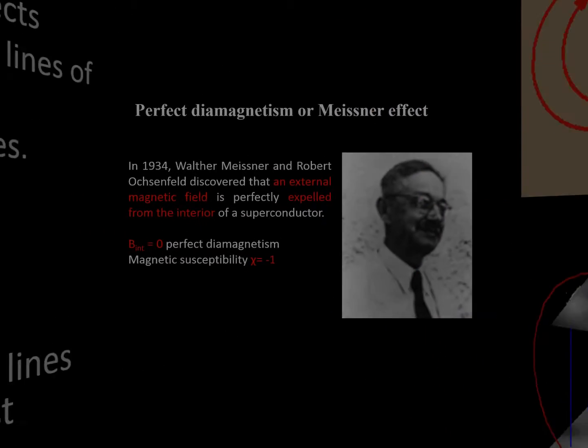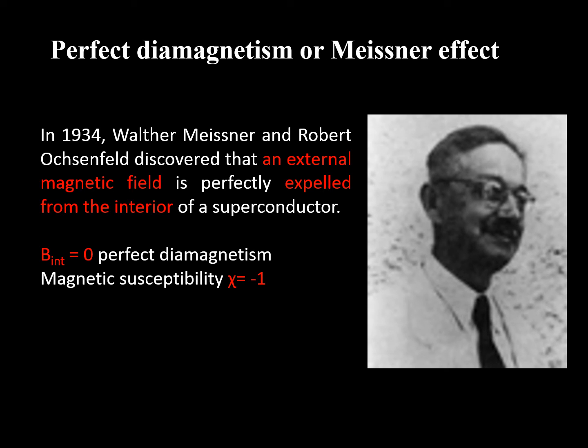Now, the phenomenon observed by Meissner is called by his name, the Meissner effect. In 1934, Meissner and Ochsenfeld discovered that an external magnetic field is perfectly expelled from the interior of a superconductor. What does this mean? If magnetic lines of force are expelled at that particular temperature, that material all of a sudden becomes diamagnetic in nature. That is, the magnetic susceptibility is -1.